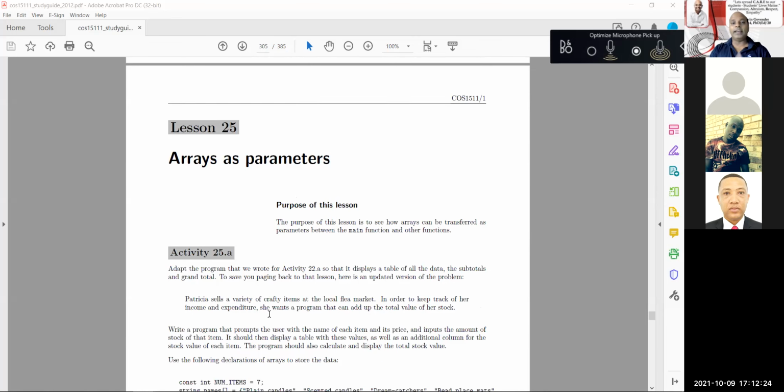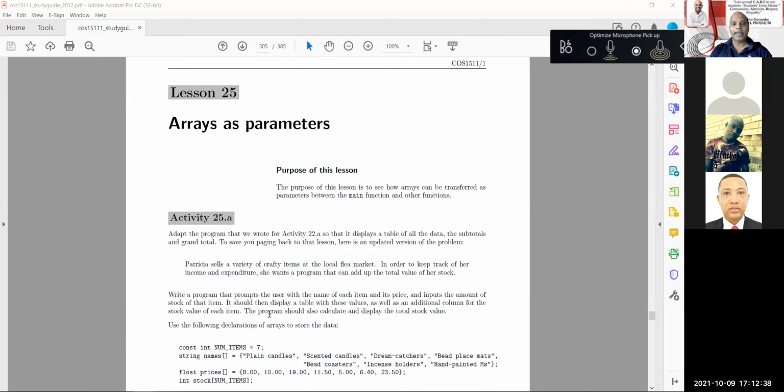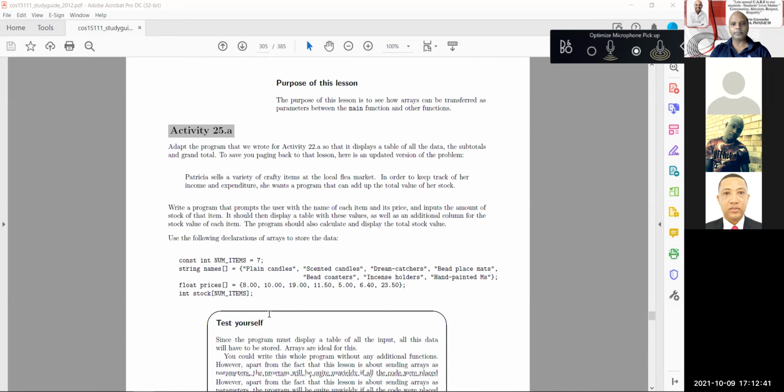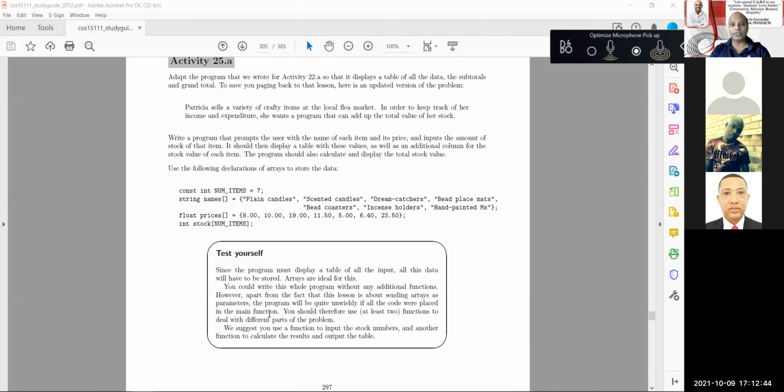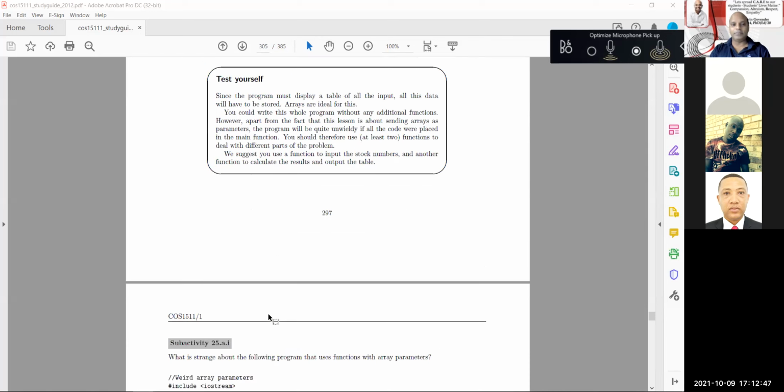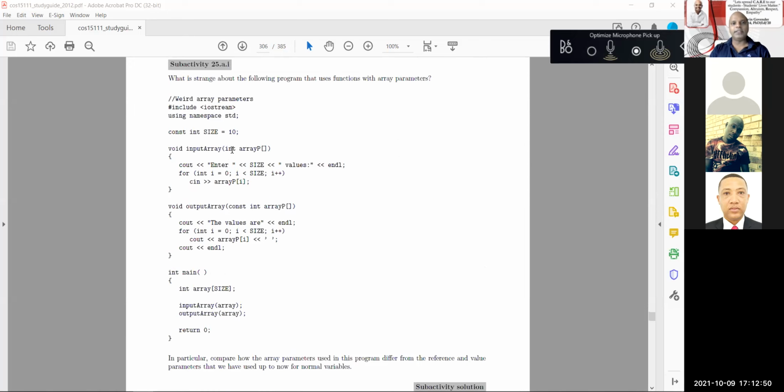Now, when you come to passing arrays as parameters, Sam, you're going to pass the entire array across. You're not going to pass one element, you want to pass the whole array to the function. And let's keep in mind the following points. You'll need to read all of this in detail as well. I'm just going to specify what I feel is important for you to grasp. So if you look at this instance, it says void, it's a function called input array. And they say there's something strange about it. When they say strange, you're passing across the array without any endpoint,